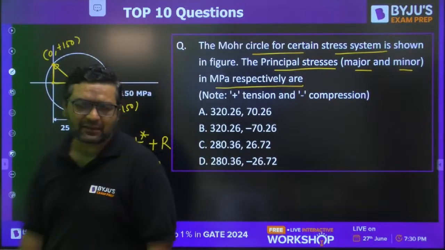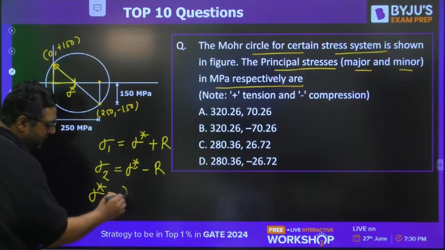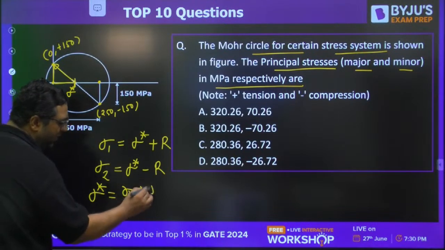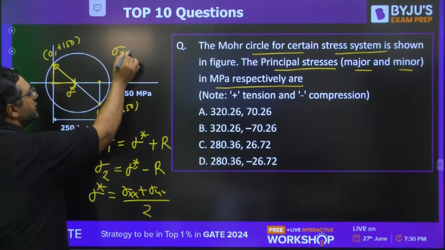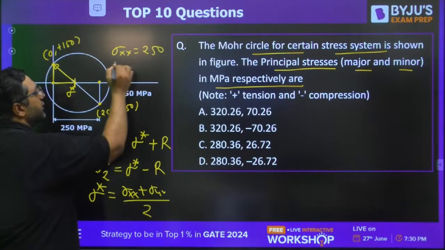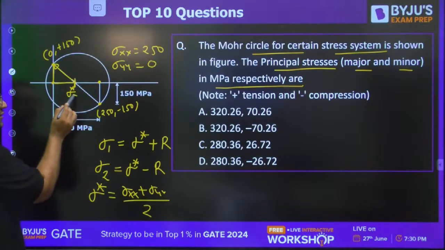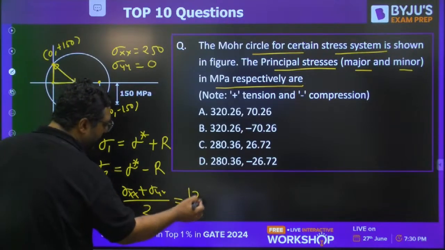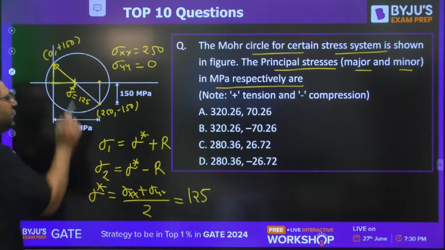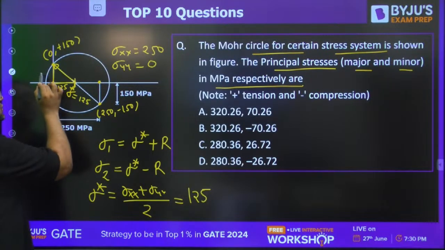Everybody is aware of what sigma star will be. Sigma star can be written as sigma xx plus sigma yy by 2. Here sigma xx is 250 and sigma yy is 0, so sigma star is 125. Now this is 125 and this is 150.